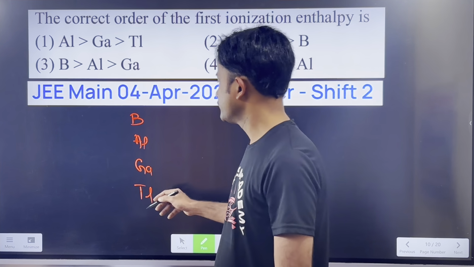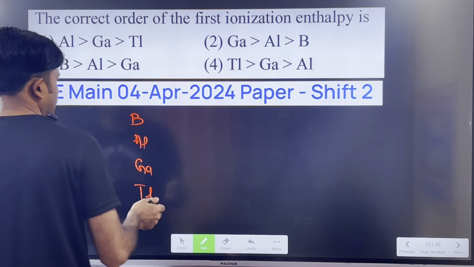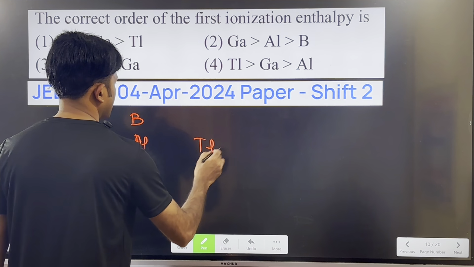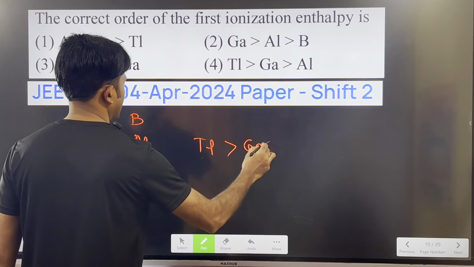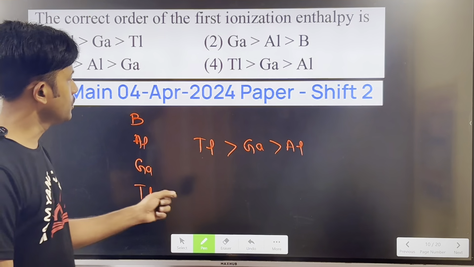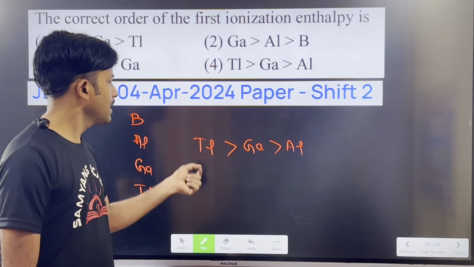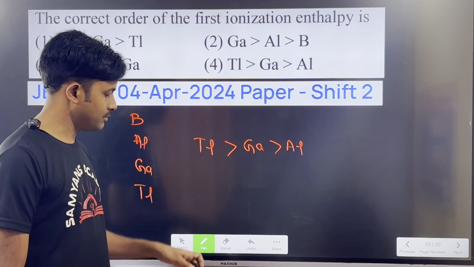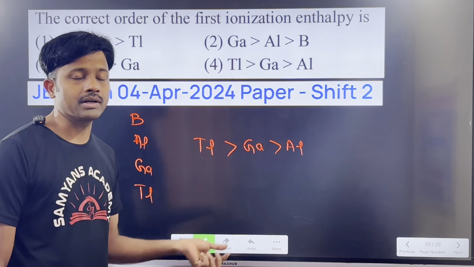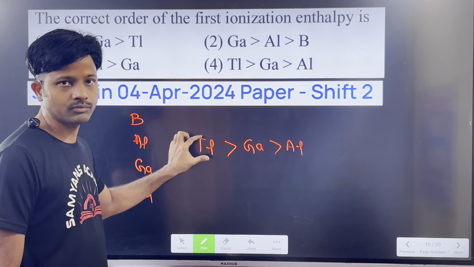Here down the group, so from aluminium to thallium, the thallium ionization energy is greater than gallium and it is greater than aluminium. Why? Because of poor shielding of d and f block electrons, and it has poor shielding effect, means nuclear attraction forces on the lost electron is more, so ionization energy is more.